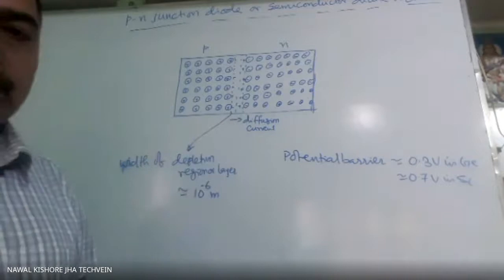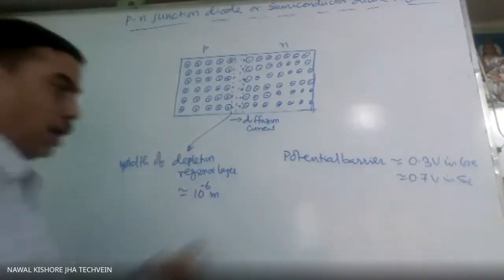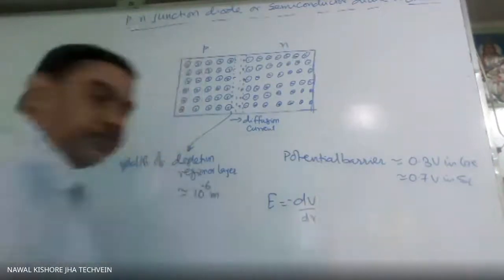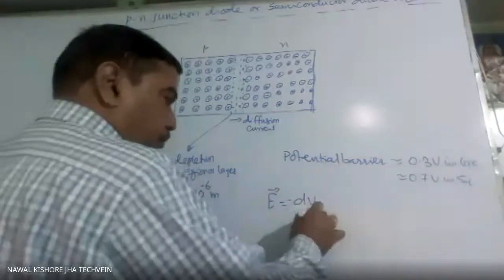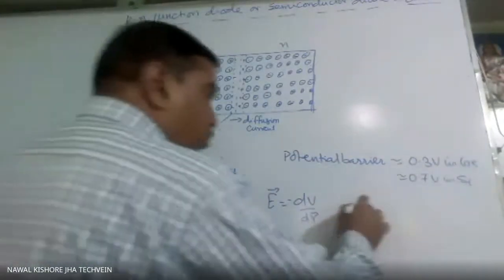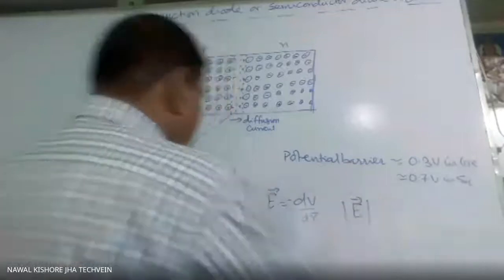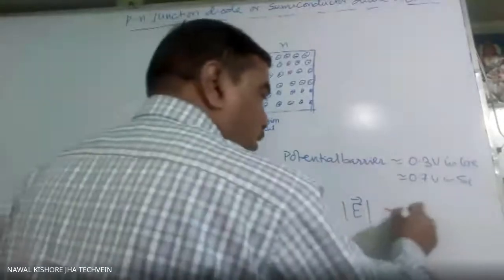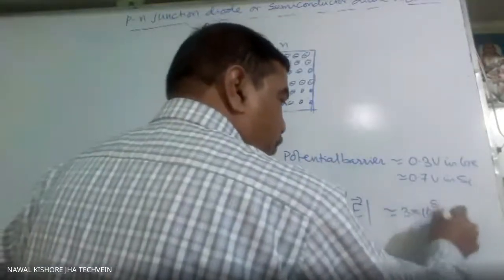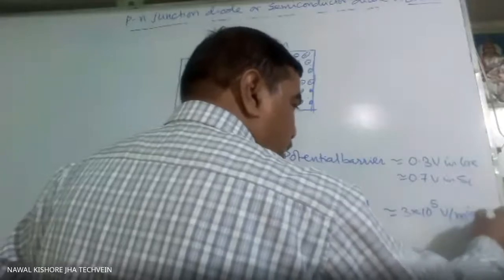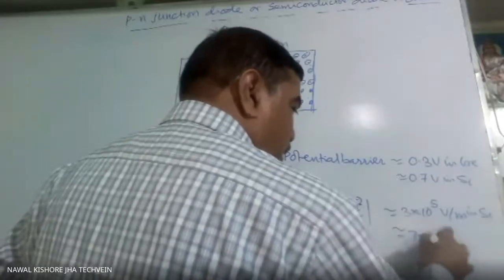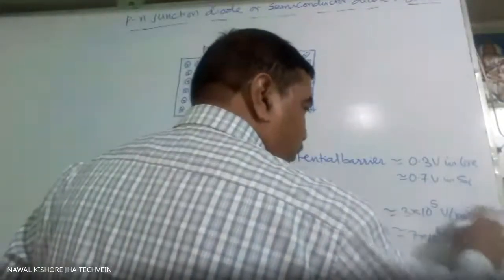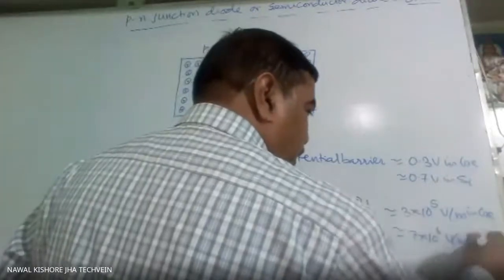So what will be the electric field? As you know, this electric field is minus dV by dr. So the magnitude of this field will be how much? 0.3 into 10 to the power 6, that is 3 into 10 to the power 5 volt per meter in germanium, whereas 7 into 10 to the power 5 volt per meter in silicon.